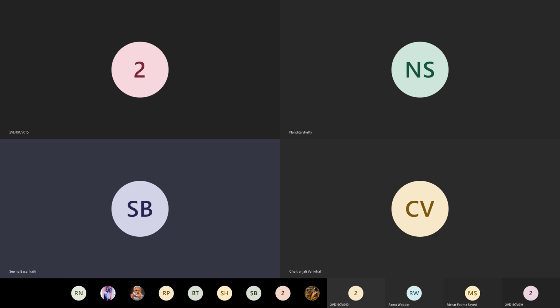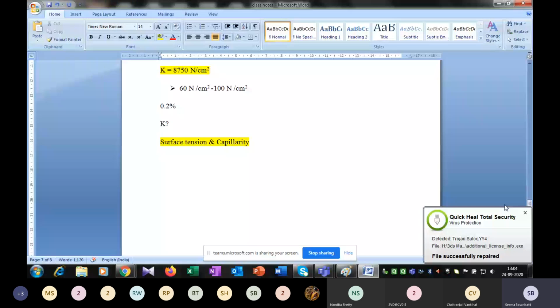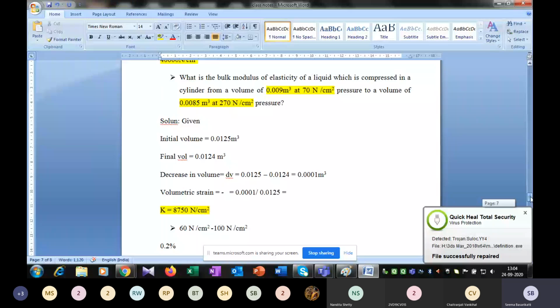So what about the assignment problem? How many of you have solved it? Yesterday's assignment. 2 into 10 raised to 4 Newton per centimeter square. First answer. How many of you have got it?